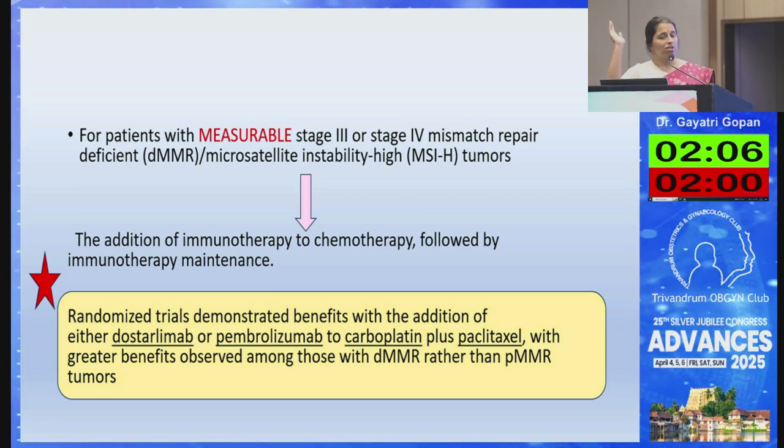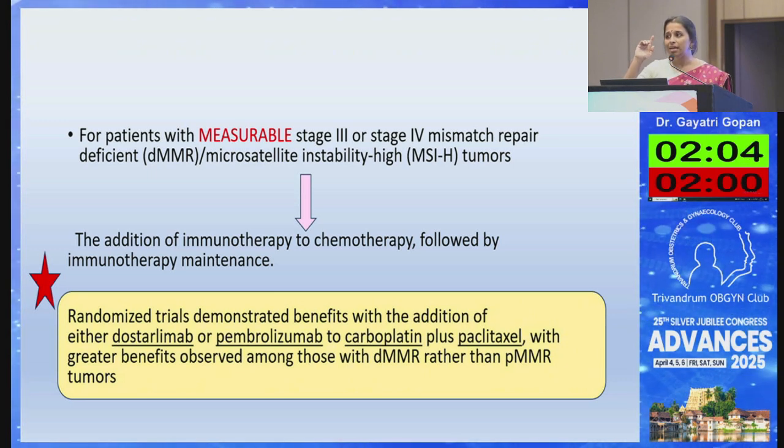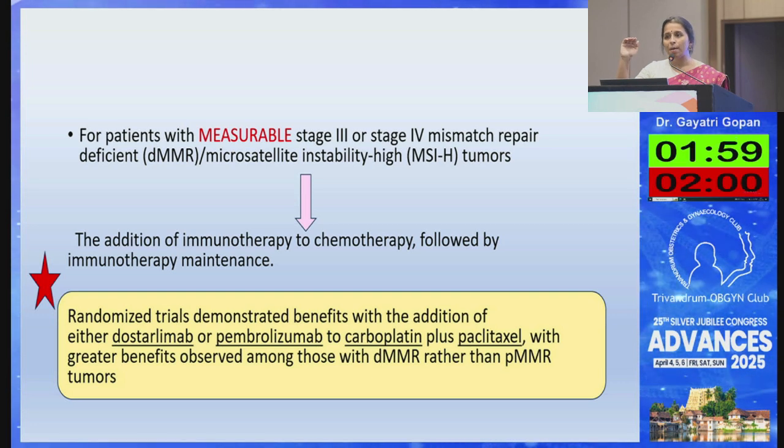But if there is measurable disease after surgery, there is a benefit for the addition of immunotherapy to chemotherapy, especially in MSI high tumors or the deficient MMR tumors, because this has been proven to increase the survival. Which all are the immunotherapy agents? It is either pembrolizumab or dostarlimab. All these things are available and we do that routinely.